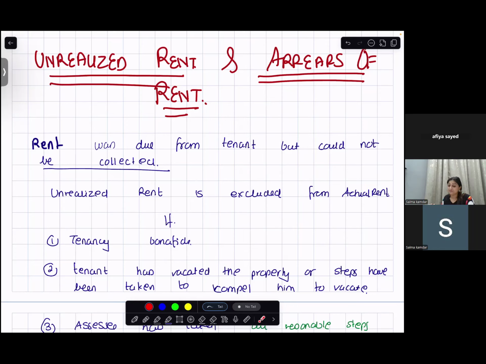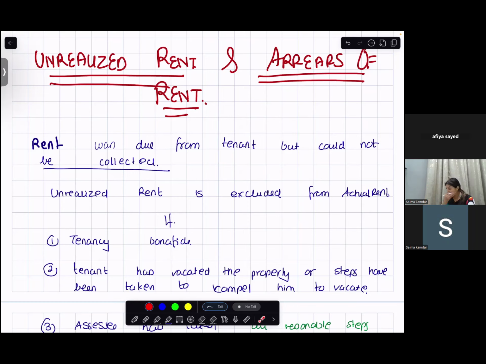And this tenant of mine has not paid me rent. So the rent which I have not received, I have not earned the income. So is it possible for me to pay tax on it? No. If I have not earned the income, how will I pay tax on it?